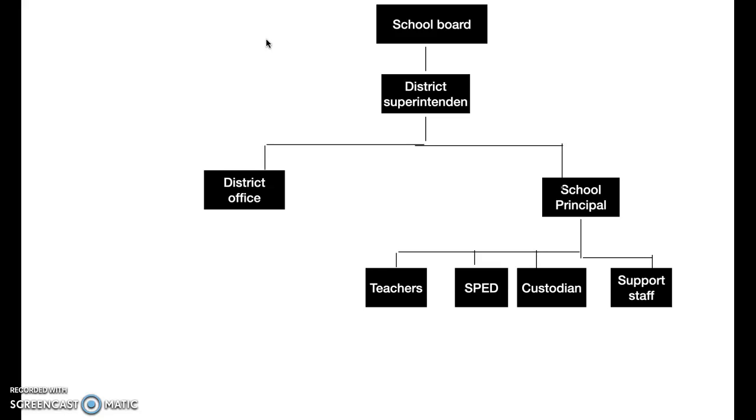Next, from the superintendent, we have our school principals. In our district, we have 6 elementary schools, 1 middle school, and 1 high school. So to list all of those would be kind of hard to do on a flow chart. So I just grouped them into one group.